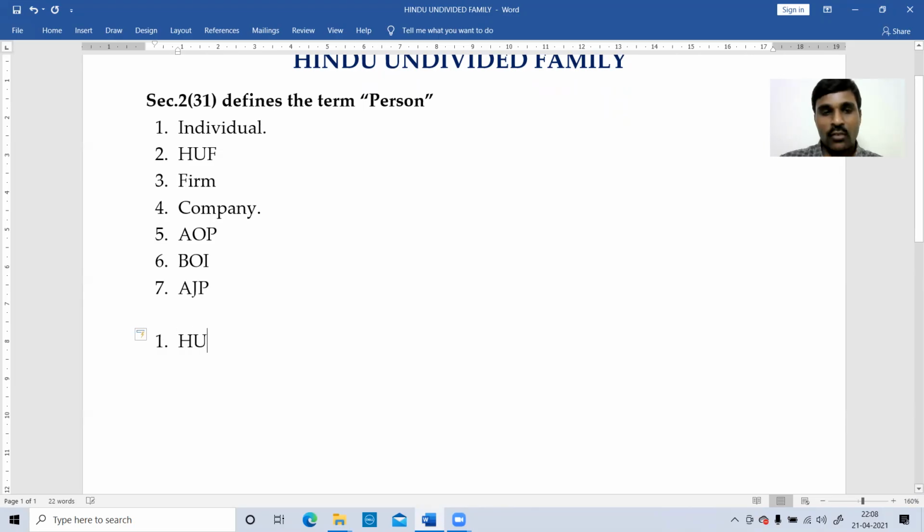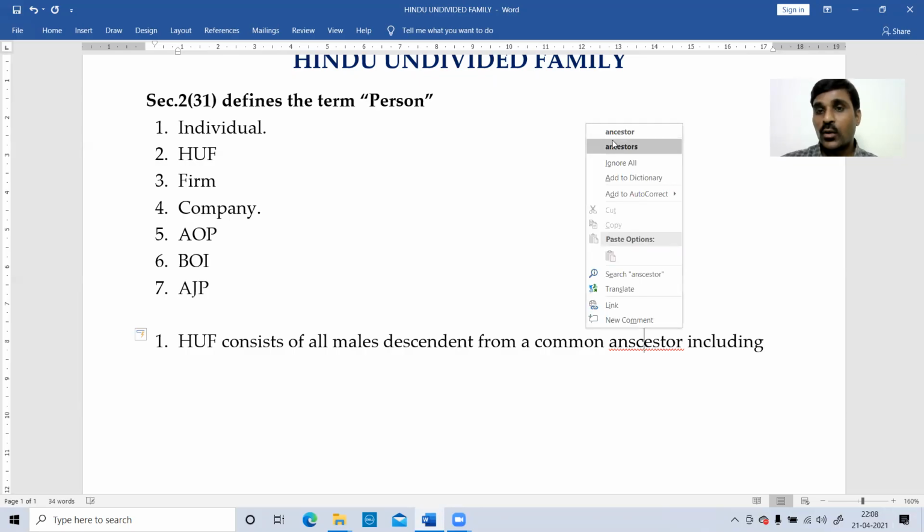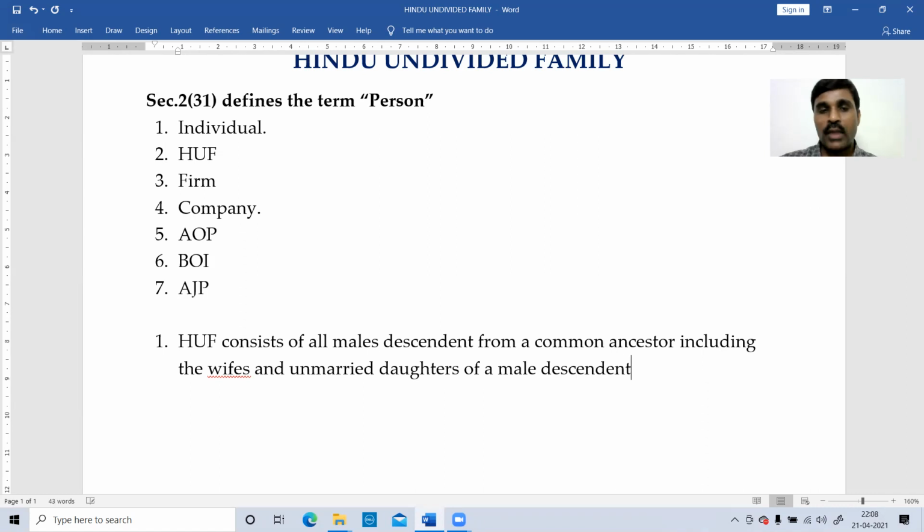HUF consists of all males descendant from a common ancestor, including the wives and unmarried daughters of a male descendant. This is what is called a HUF.